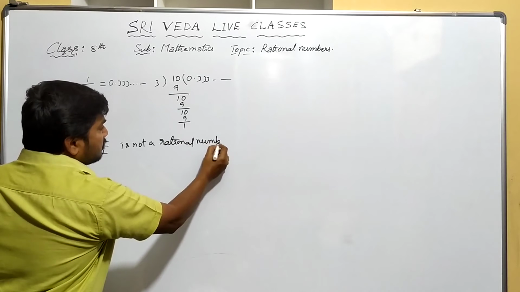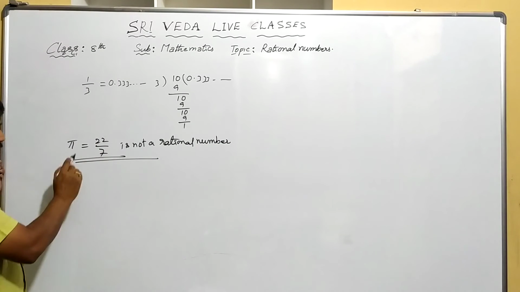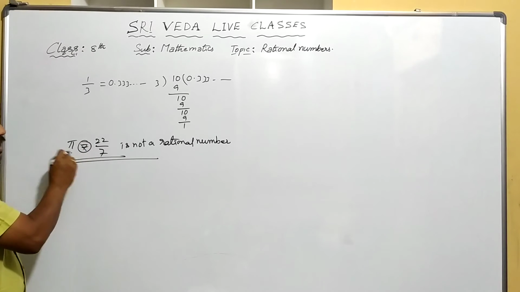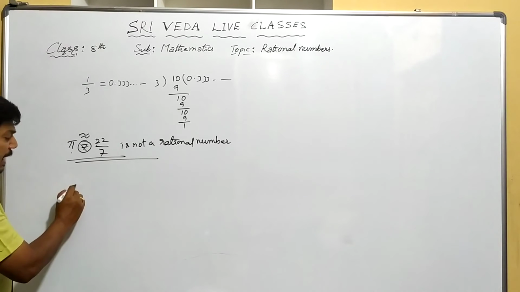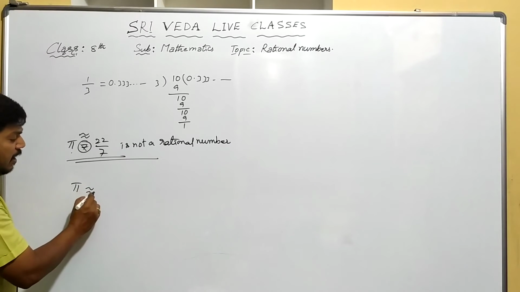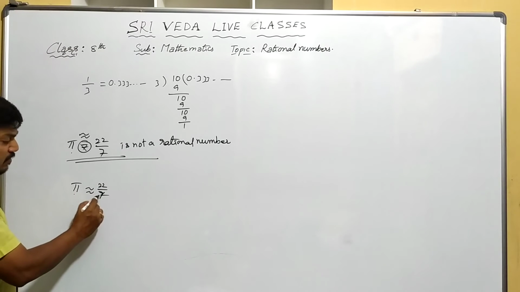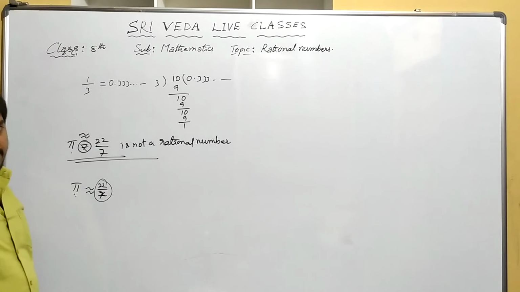Remember, this is the most important. This is not the exact value of pi. It is the approximate value. 22 by 7 is the approximate value of pi.